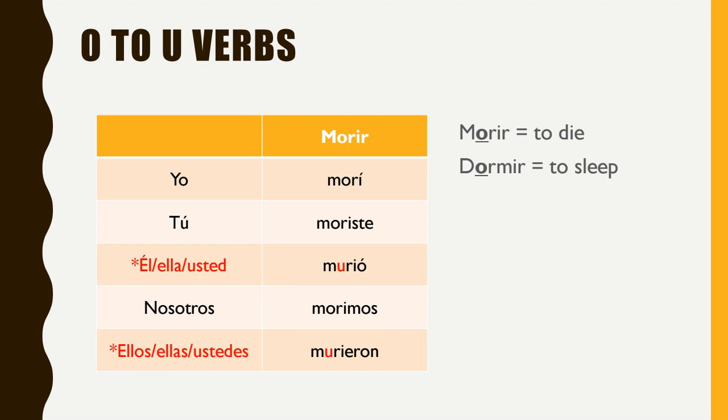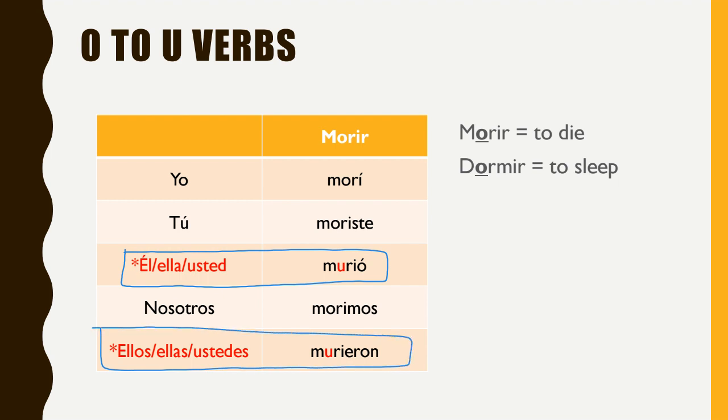I have just two examples of O to U verbs in the preterite tense. So the example here that I have for you is morir. So we've got morí, moriste, murió, morimos, and murieron. And you can see that in the él, ella, usted form and the ellos, ellas, ustedes forms, that O, instead of changing to a UE like it does in the present tense, is going to change to a U. Okay, and then you can also see that the endings are all normal. Í, iste, ió, imos, and ieron.